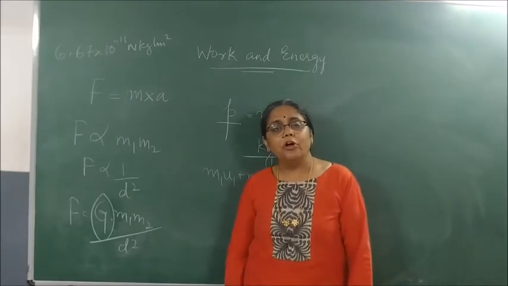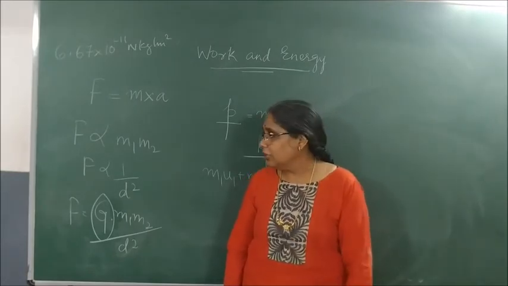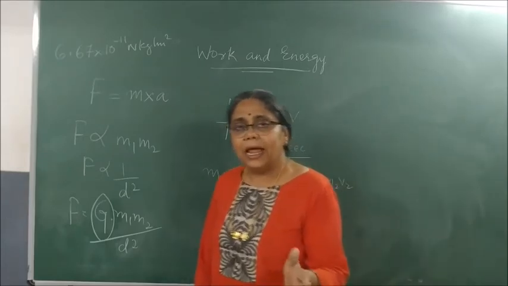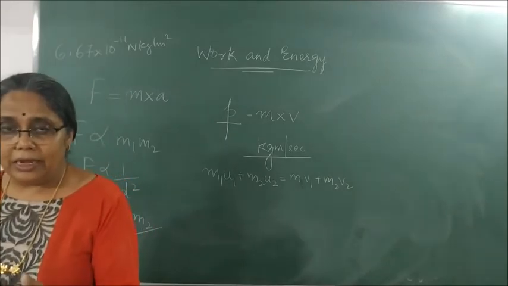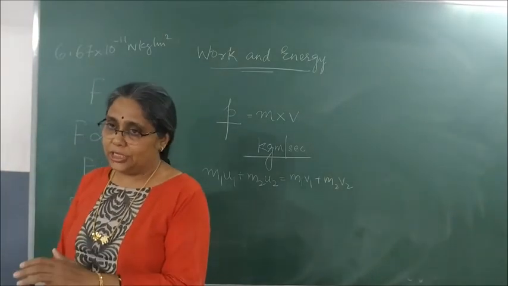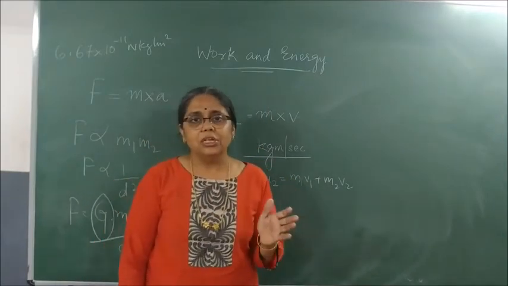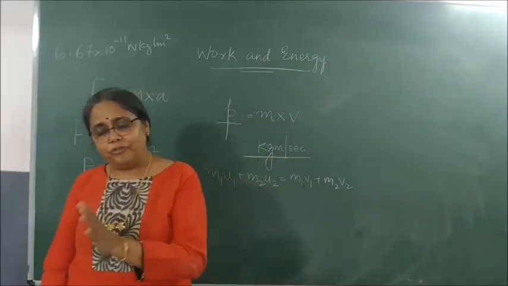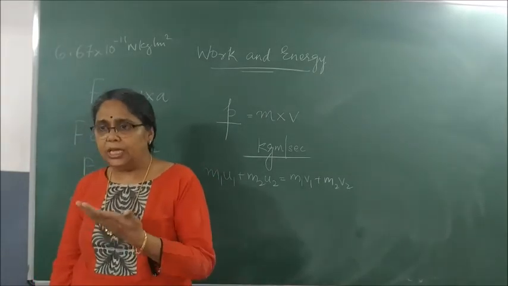When a body falls only under the acceleration due to gravity, it is called free fall. In free fall, all the equations become what? A is replaced by small g. So v is equal to u plus gt. s is equal to ut plus half gt square. And v square minus u square is equal to 2gh.